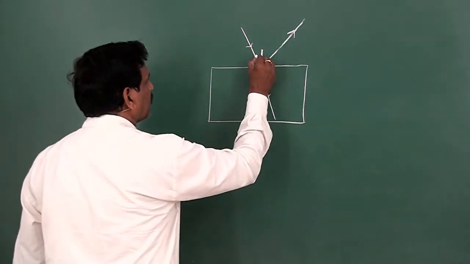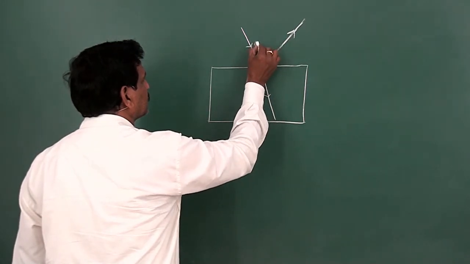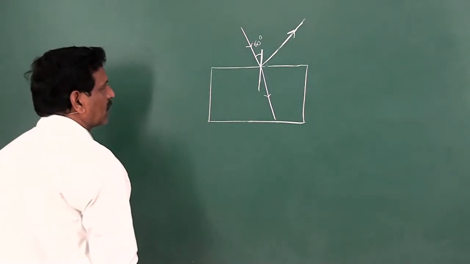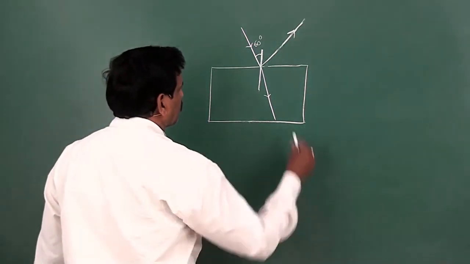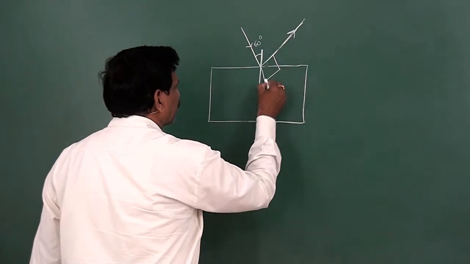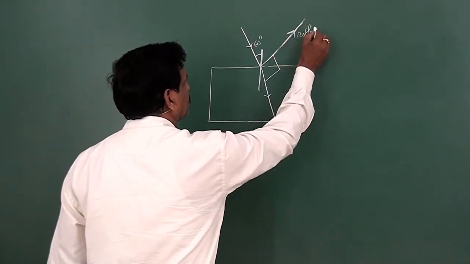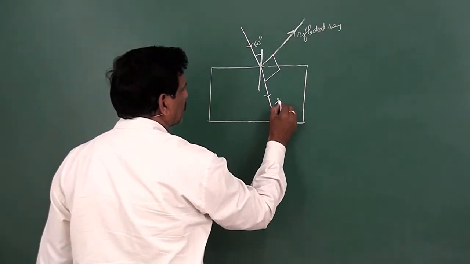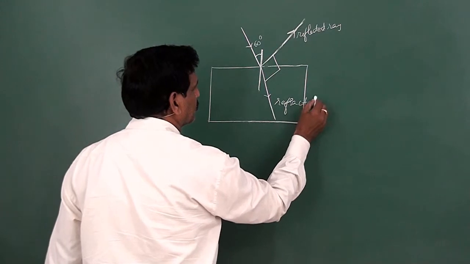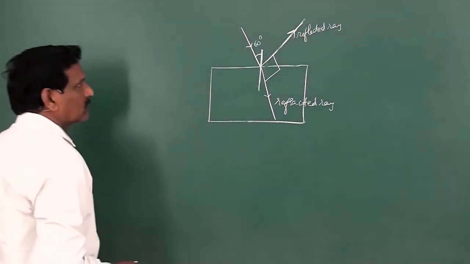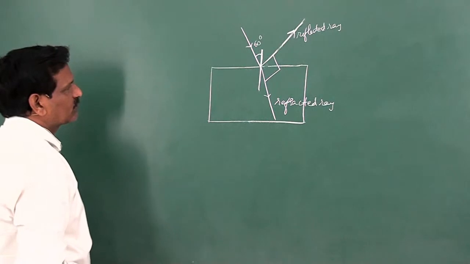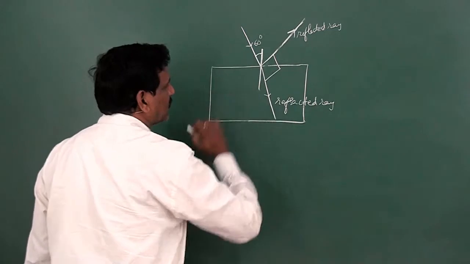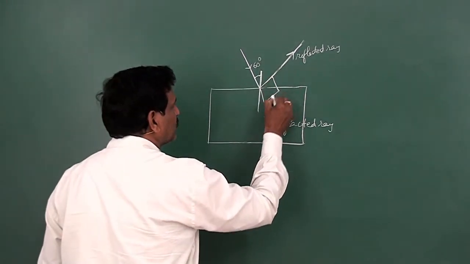Here the angle of incidence is given as 60 degree. And the angle between the reflected and refracted rays, this is the reflected ray and this is the refracted ray, is such that in the problem the reflected and refracted rays go perpendicular to one another. So the angle between these two is 90 degree.